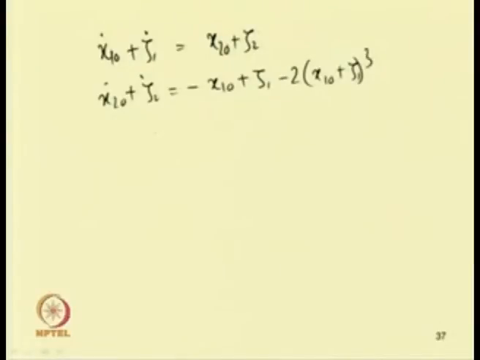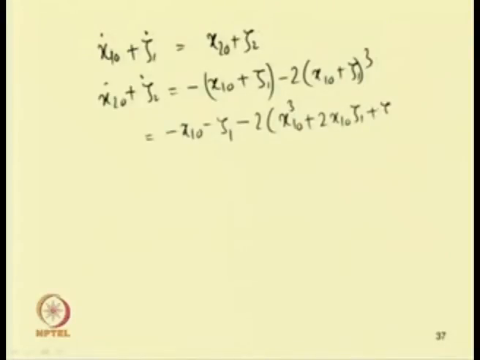By expanding this, we can write it as x1_0 minus zeta, minus 2 x1_0 cube, plus 2 x1_0 zeta1 plus zeta.